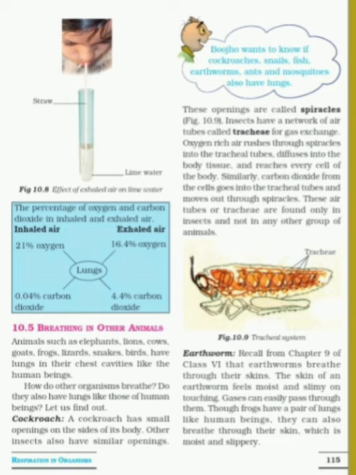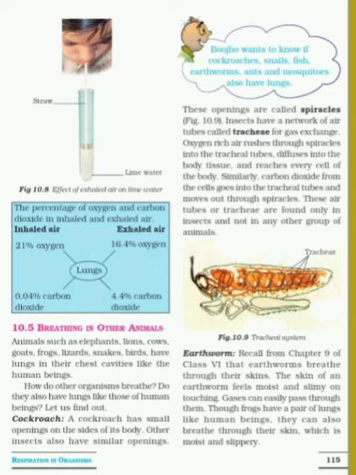Understood? These air tubes or tracheae are found only in insects, not in any other group of animals. Only in insects are the tracheal tubes found. Understood? You can see figure 10.9. You will get the idea of how this network of tubes is found in insects, just like cockroaches and other insects.